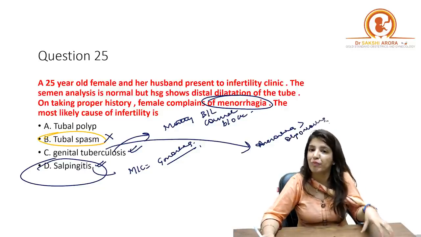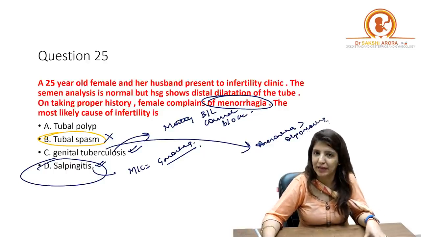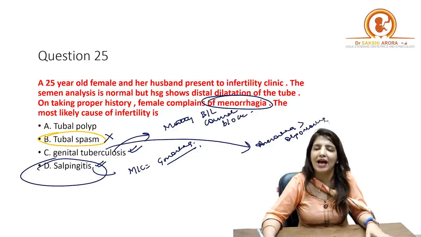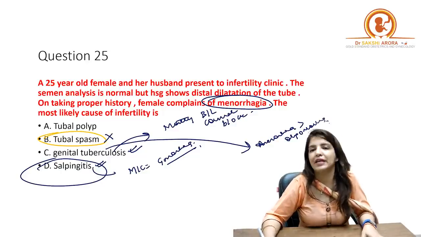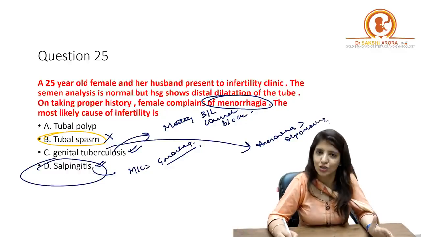Right? In case of PID or salpingitis, yes, menorrhagia is a complaint. So over here, your answer is going to be salpingitis or PID, and it will not be genital tuberculosis. Clear to all of you?